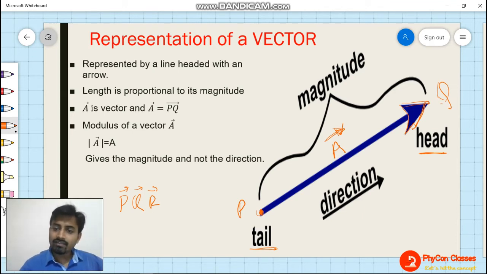Now here, if this line is vector A and points P and Q are the tail end and the head end, then vector A can also be written as vector PQ.